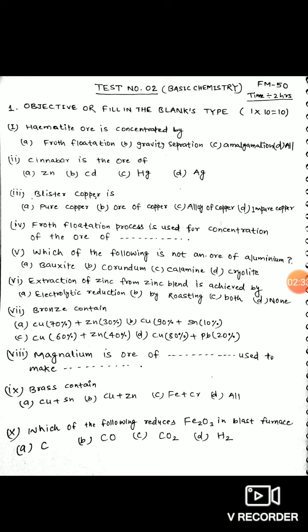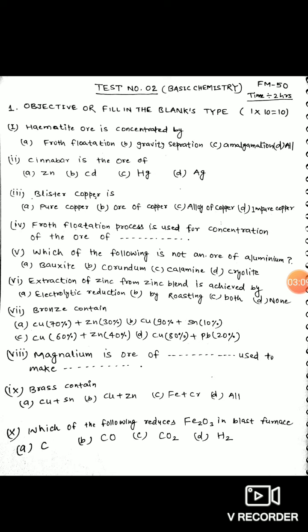Question number 5. Which of the following is not an ore of aluminium? So we know that among the given options, bauxite is an ore of aluminium, corundum is also an ore of aluminium, and cryolite is also an ore of aluminium. So the right answer will be C, calamine, because calamine is not an ore of aluminium. Okay, so the correct answer will be C, calamine, for question number 5.